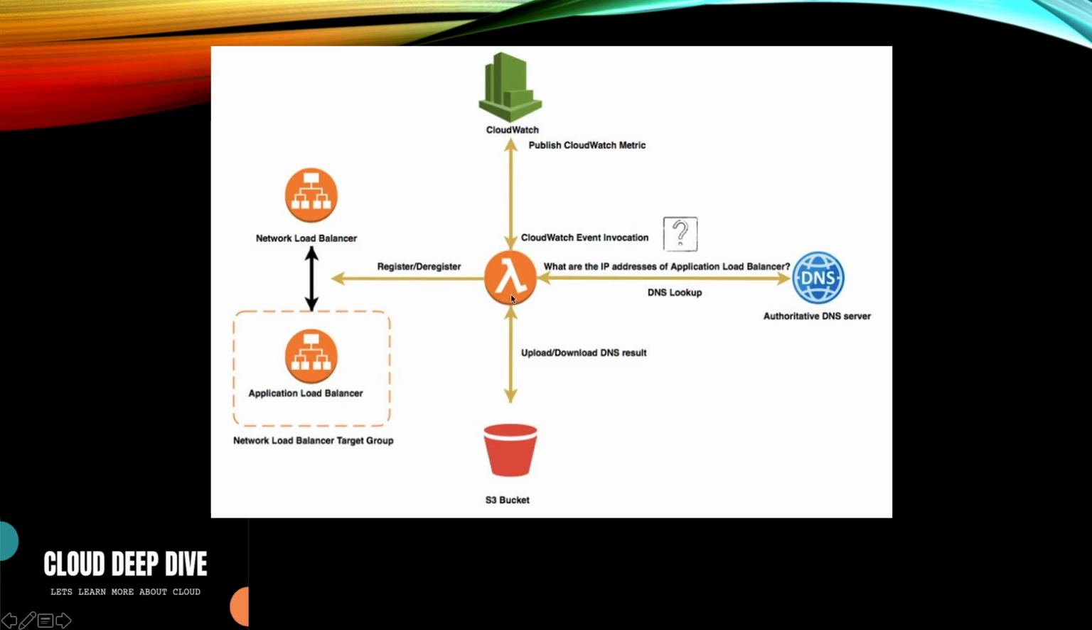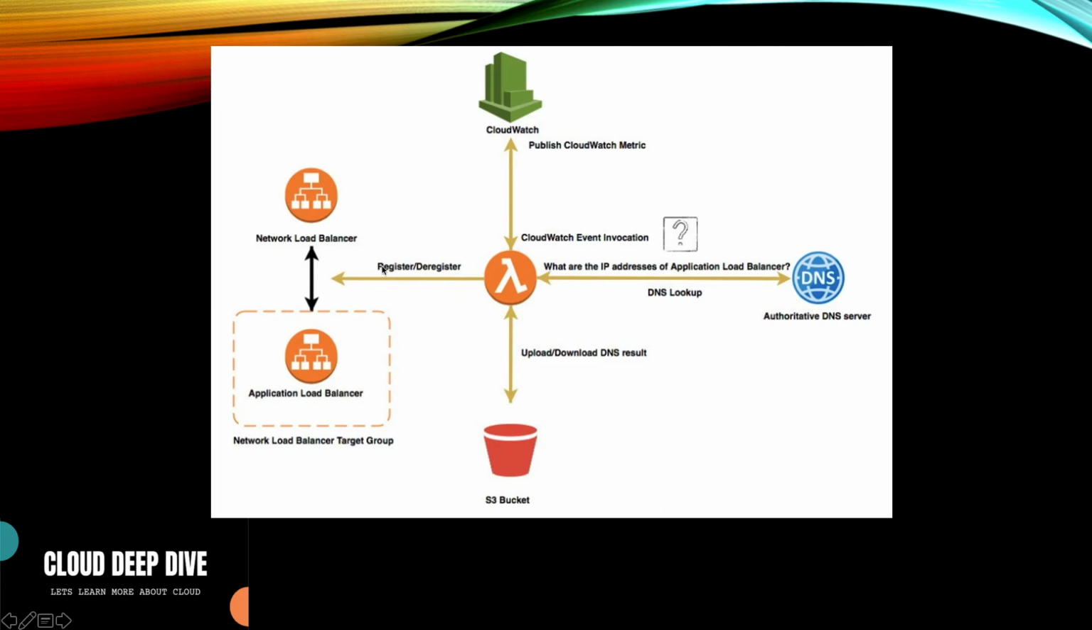CloudWatch was triggering this Lambda function maybe every minute, or every 30 seconds, or whatever frequency you want. It would check the DNS of your application load balancer, find out the IP address, and store the IP address in an S3 bucket. The very first time the IP address is stored here. The next time it checks, if the IP address is different from the one uploaded earlier, it will deregister the older one, register the new one, and update the S3 bucket.